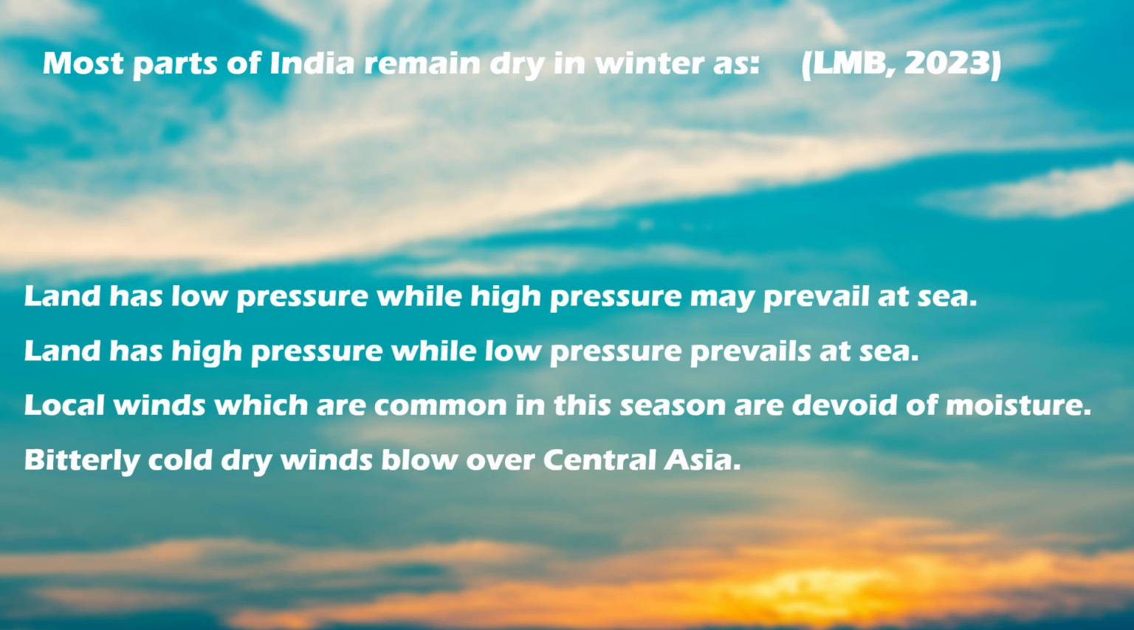In this case, the correct answer would be land has high pressure while low pressure prevails at sea. This is because the sun migrates from the equator towards the Tropic of Capricorn during the winter season, and hence high pressure is experienced over the Indian landmass, whereas low pressure is experienced over the Indian Ocean. Now the next few questions are the most important ones.